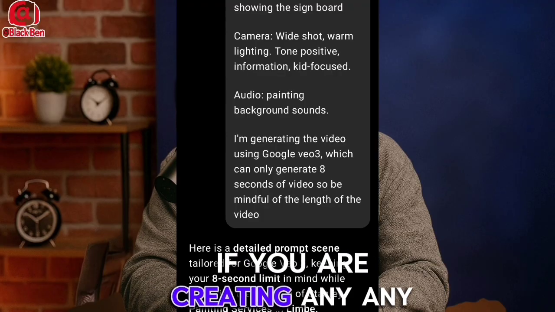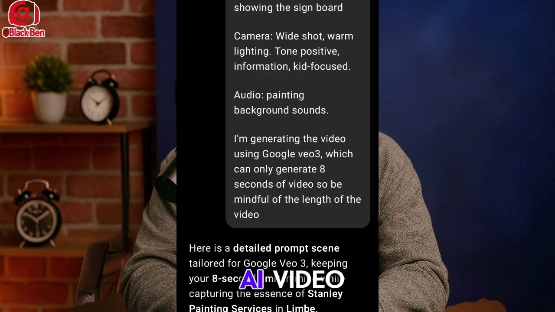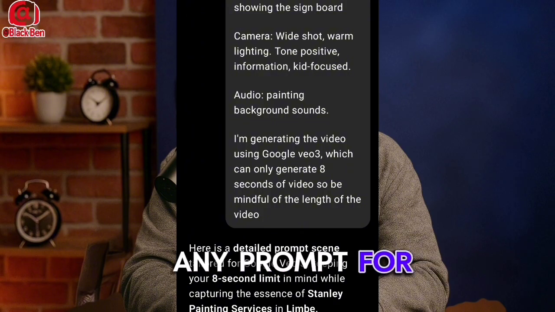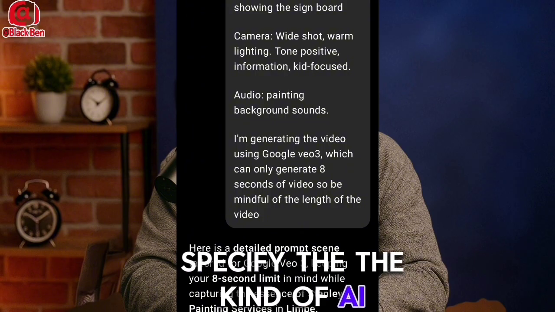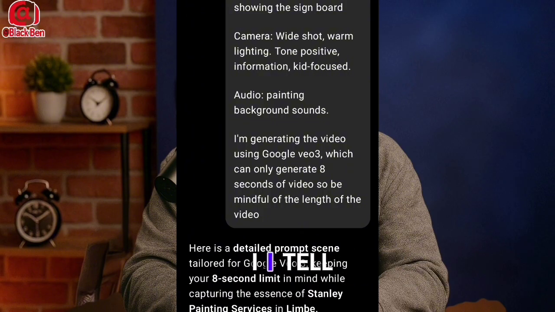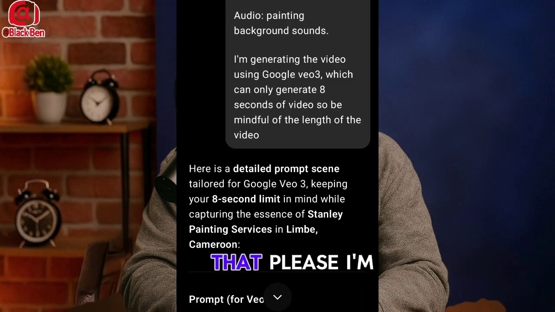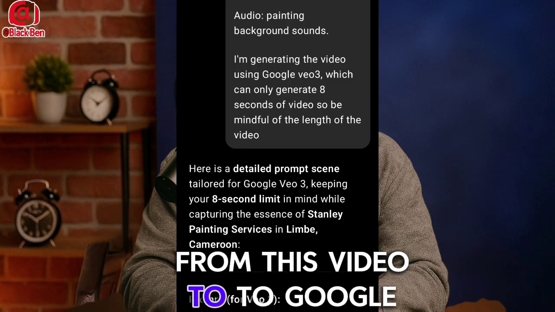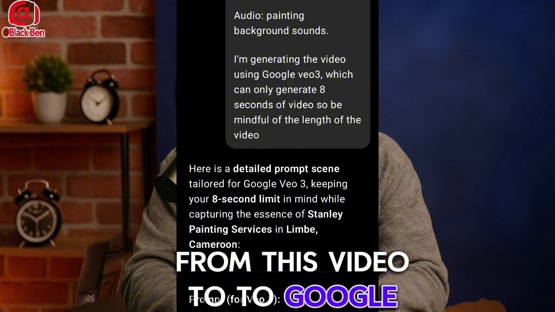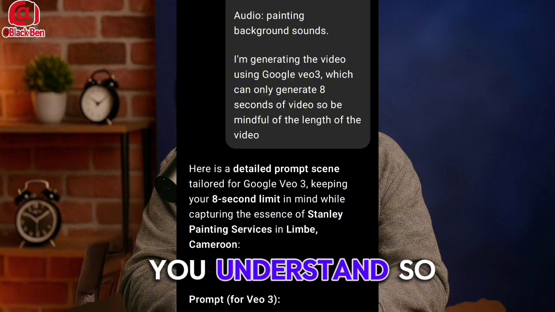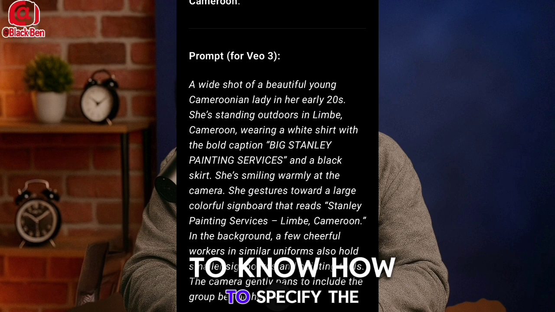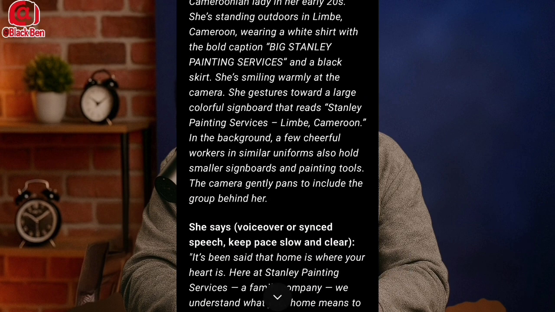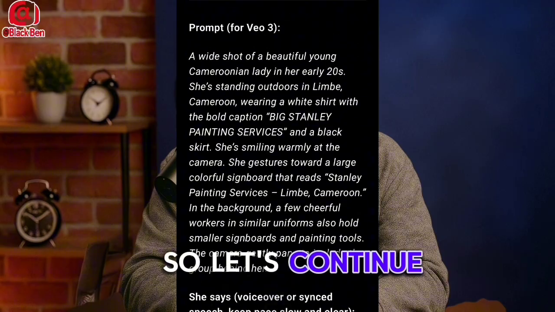Okay guys, don't forget this. If you are creating any AI video, and you are giving ChatGPT any prompt, you need to specify the kind of AI you are using. So if you come down here, I tell ChatGPT that please, I'm generating this video for Google Veo3. You understand? So you know how to put the prompt, you know how to specify the prompt that I'm going to use. Very good. So let's continue.